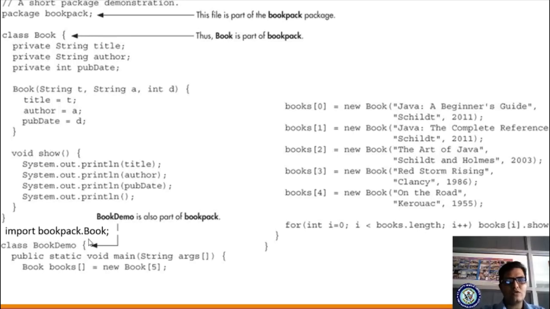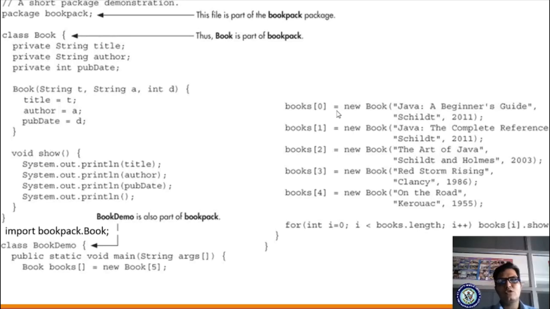Import bookpack.book. What does it mean? You are importing this class file from this folder, where this folder exists in the JDK 1.4 folder. Okay, yes. Now I am writing the book demo class, the book demo main method, public static void main string args. Afterwards I am declaring the array of objects of this class. Books of is equal to new books of 5. So I have created the array of objects. The name of the object is books of class book, okay, and its size is 5.